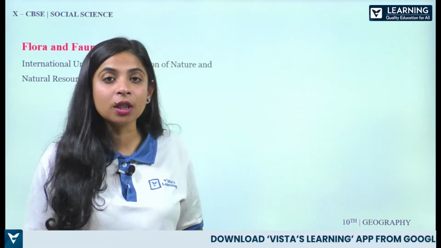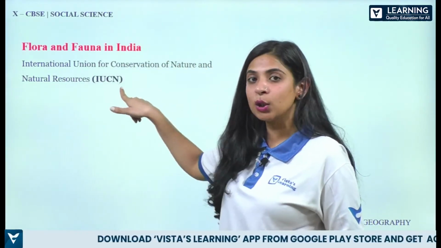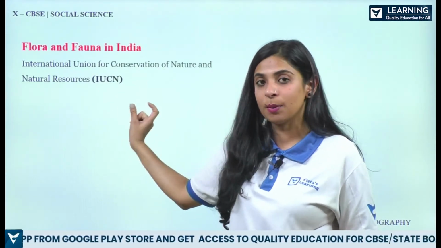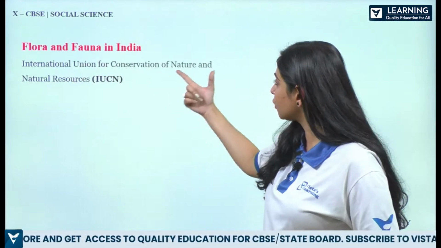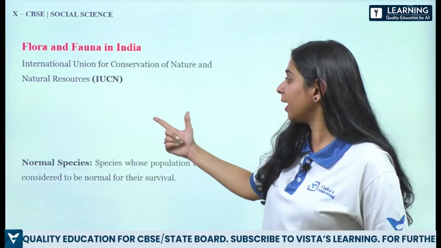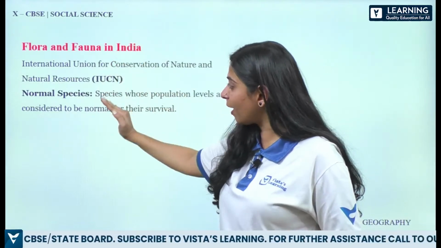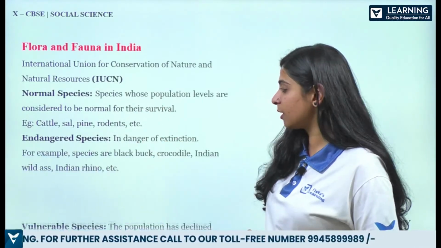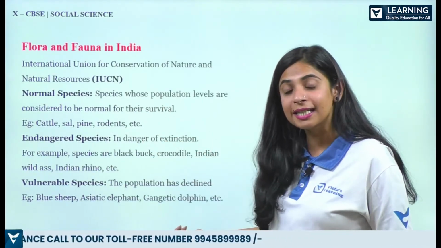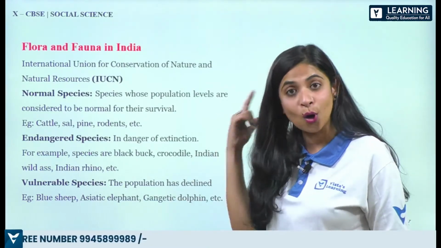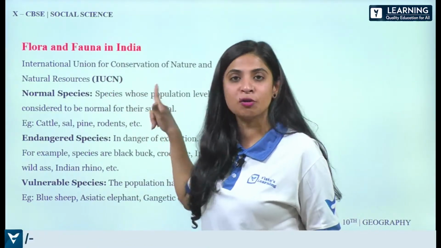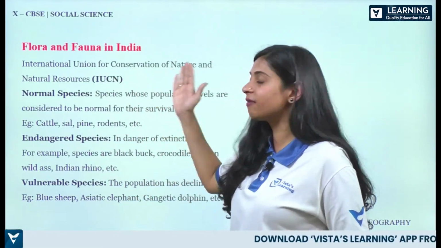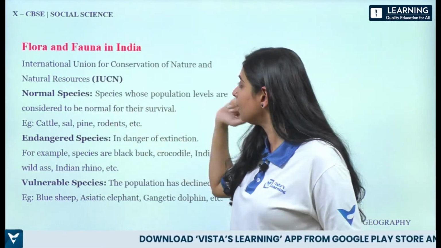Now International Union, alright, you have to remember this IUCN. Why I have highlighted it? Because it can help you get good marks if you are using this term in your answer. So International Union for Conservation of Nature and Natural Resources, alright. So they have actually categorized species in this format, like normal species, endangered species and vulnerable species. किसने classify किया है? Do not forget, okay? IUCN. Can you repeat with me what is IUCN? It is the International Union for Conservation of Nature and Natural Resources.